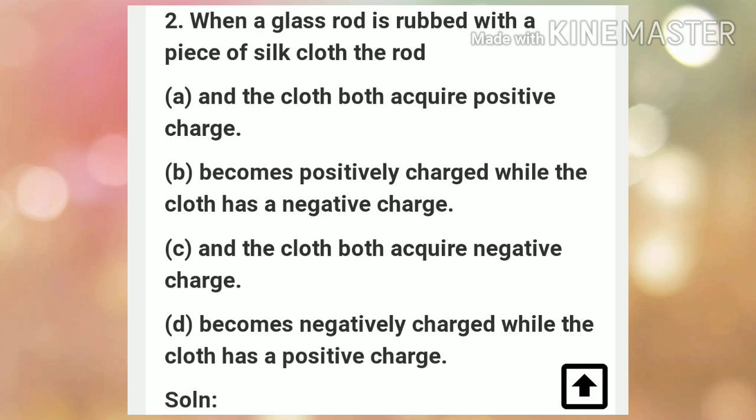Why? Because when two objects are rubbed against each other, they acquire opposite charges. By the law of convention, it is known that the rod acquires the positive charge and the cloth acquires the negative charge. This is the fact. So when the glass rod is rubbed with silk cloth, the rod will acquire positive charge while the cloth will acquire negative charge. So the answer is B.